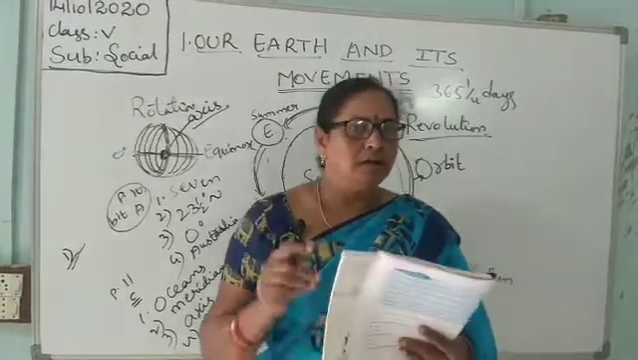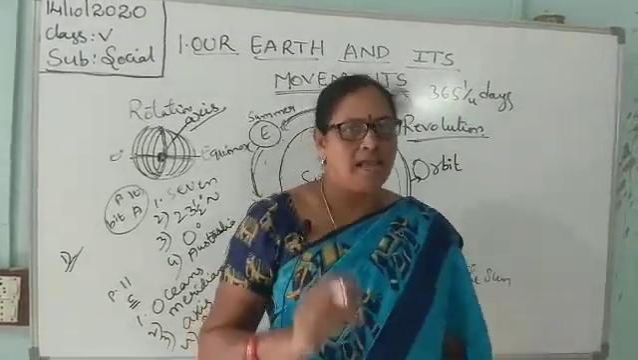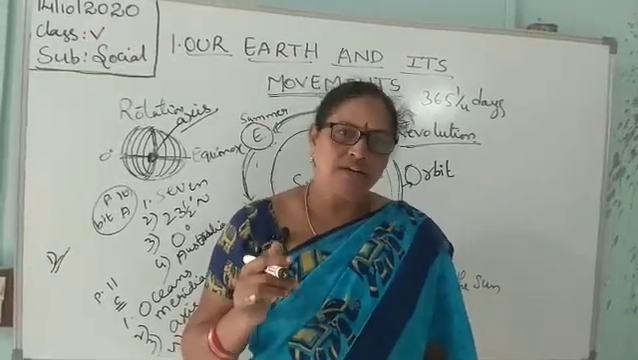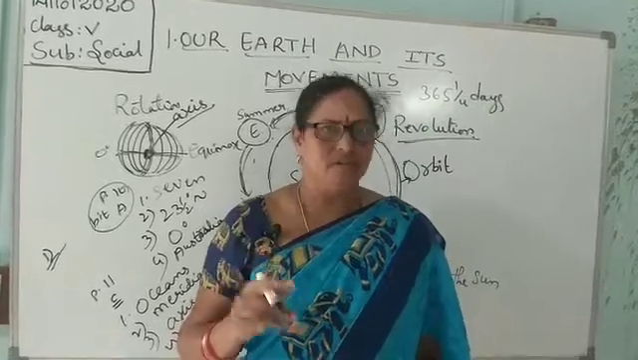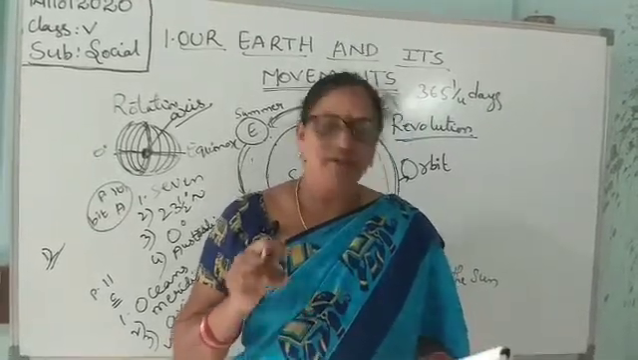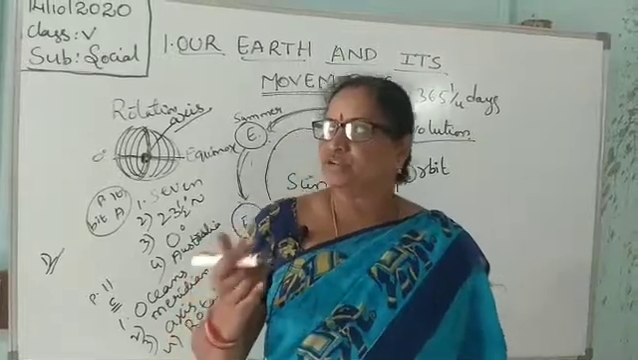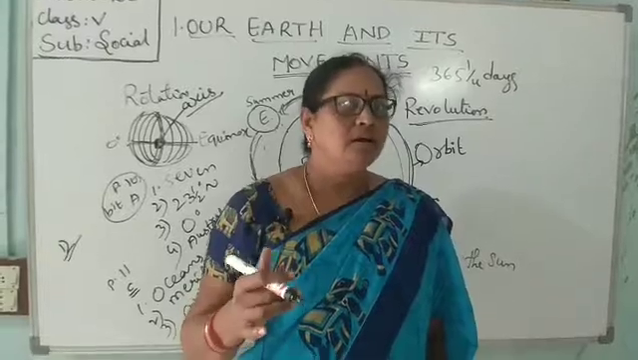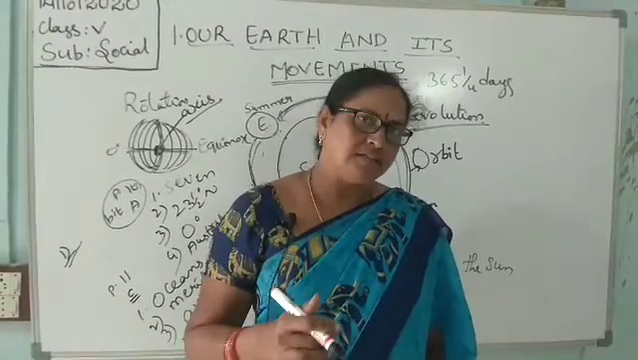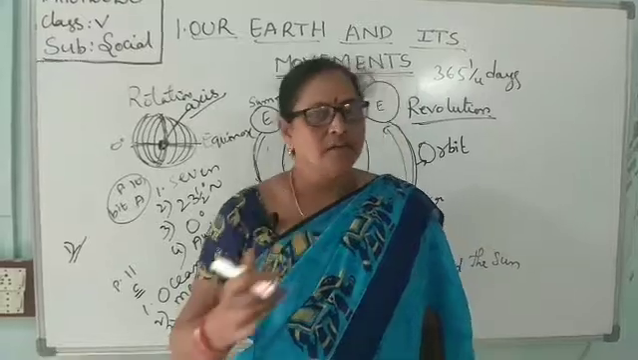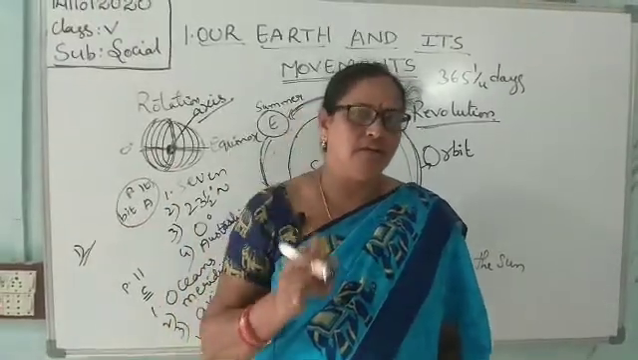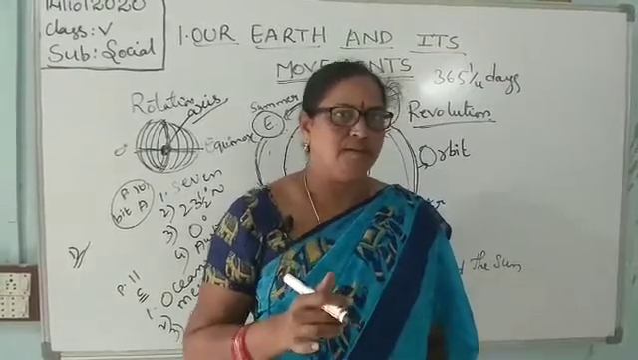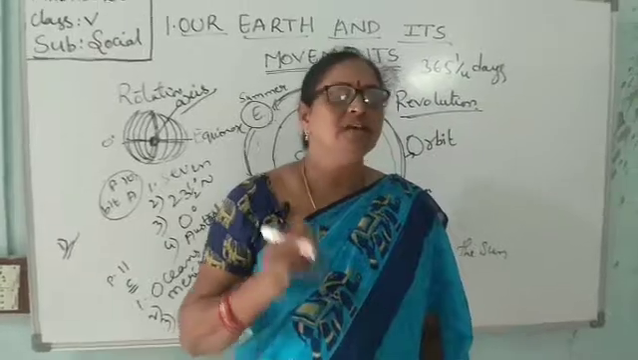Rotation. The earth rotating on its own axis is called rotation. How much time will it take? It will take 24 hours to complete one rotation. Revolution. The earth rotates on its own axis and around the sun. Not only on its axis, it moves around the sun, and this is called revolution. It will take 365 days. 365 days means 1 year.